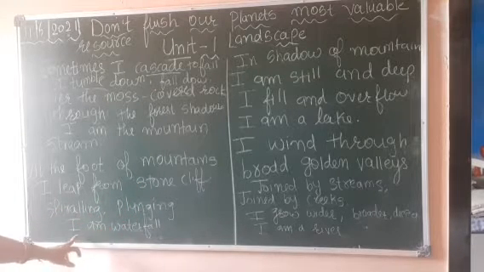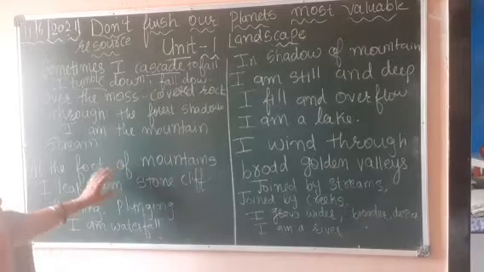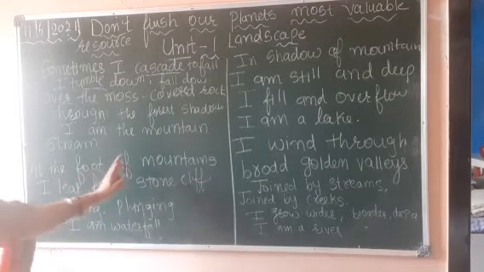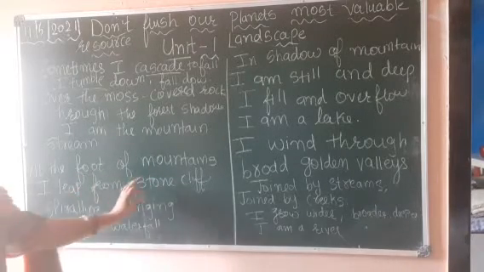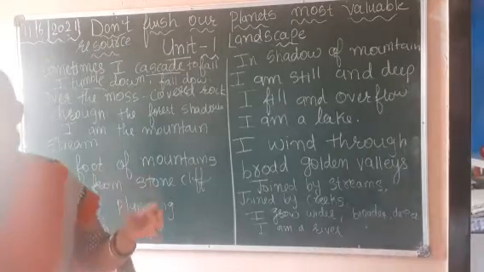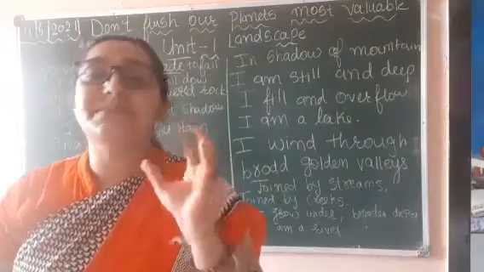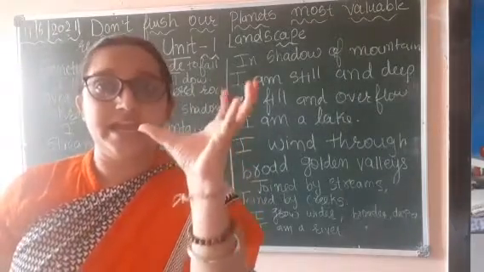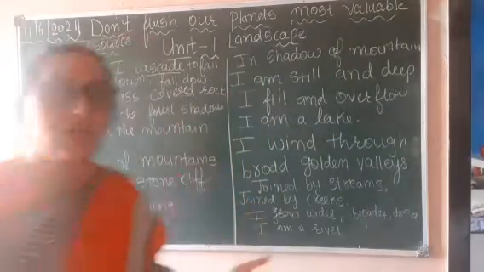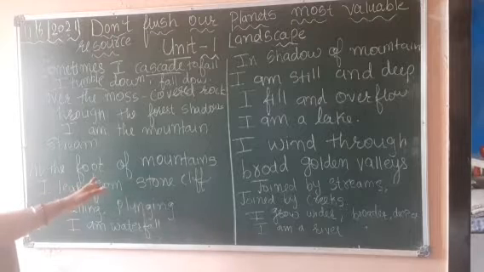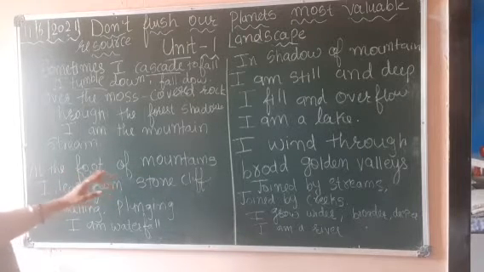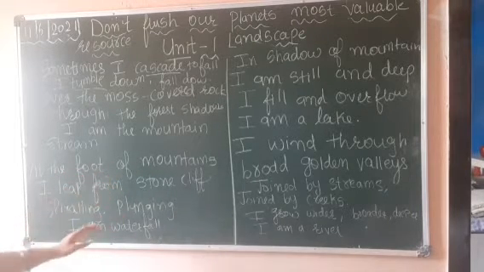Now cliff means a high area of rock with very steep side. Large rocks we can say. So sometimes at the foot of mountains I leap from stone cliff.